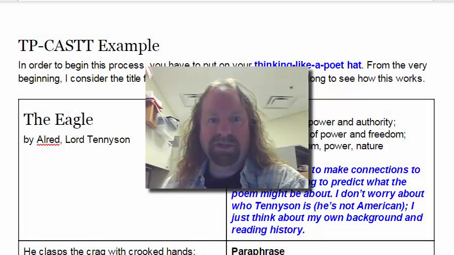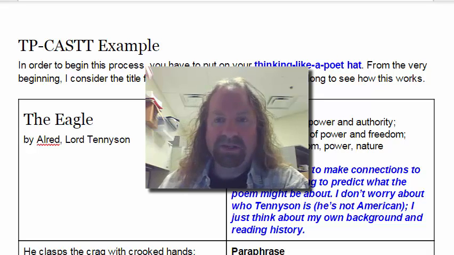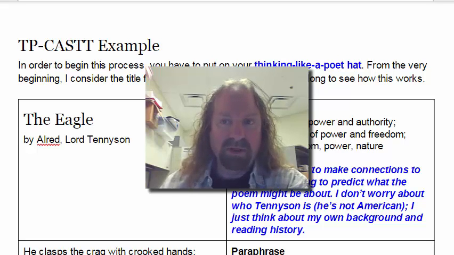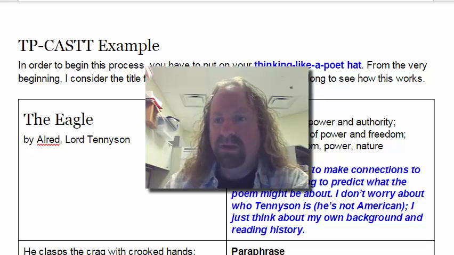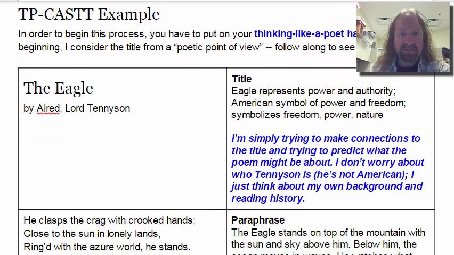So here's a demonstration of TP-CASTT using a poem called The Eagle. Now I've asked you to use poems of at least 10 lines, but I want you to see how you can apply this to a shorter poem and get so much from it, and that helps you to develop meaning and understanding. So here's the poem. It's called The Eagle, and it's by Alfred Lord Tennyson. And first let's read the poem, and then we'll come back and start our analysis.